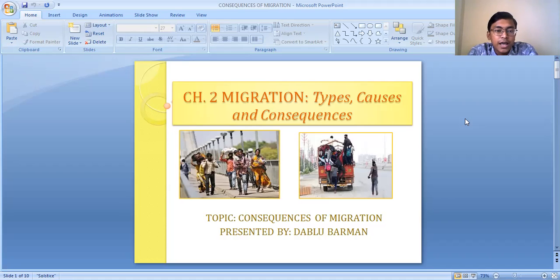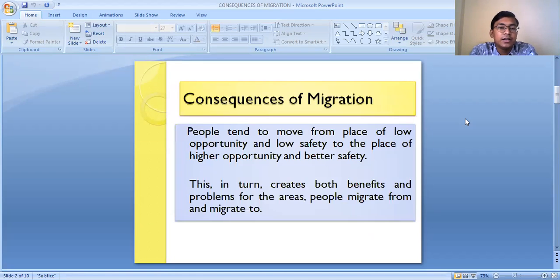So, what happens when people migrate? When people migrate from one place to another, what is the outcome actually? That we will be studying here in this topic, consequences of migration. When people migrate, it causes changes in both places, in the place of origin as well as in the place of destination. Today we are mainly going to focus on the consequences or outcomes which take place in both the place of destination and the place of origin.